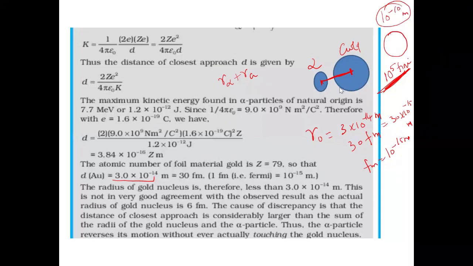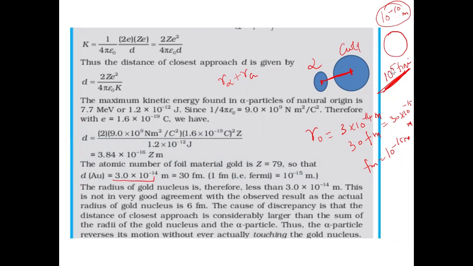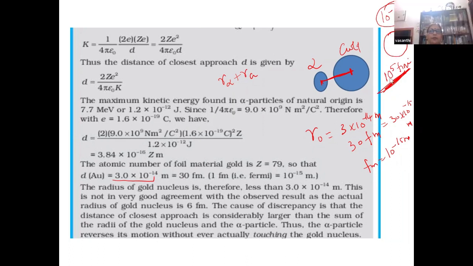So now what is the size of the atom? The size of the atom is 1 Angstrom unit, 10 power minus 10 meter. So now the size of the nucleus is 10 power 5 times smaller, 1 lakh times smaller than the size of the atom. So you can imagine that you have to give all the sizes to the students for them to imagine. If you consider the size of the atom as 1 lakh units, the size of the nucleus is going to be only 1 unit. So the ratio between the size of the atom to the size of the nucleus is 10 power 5.